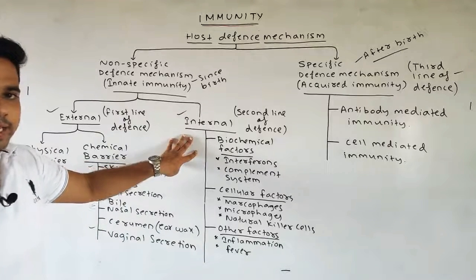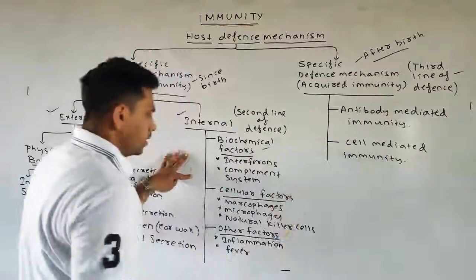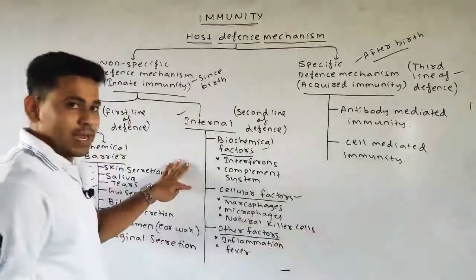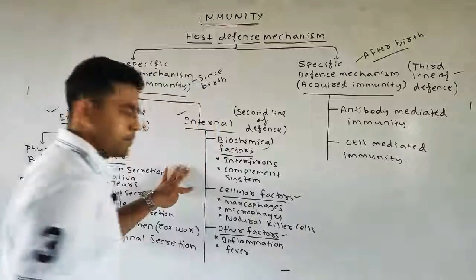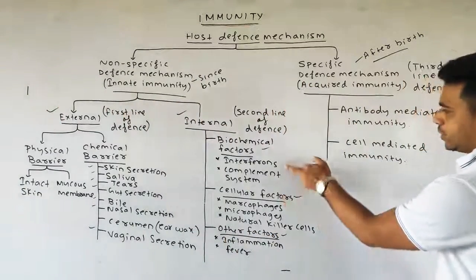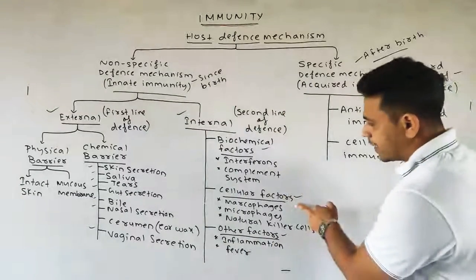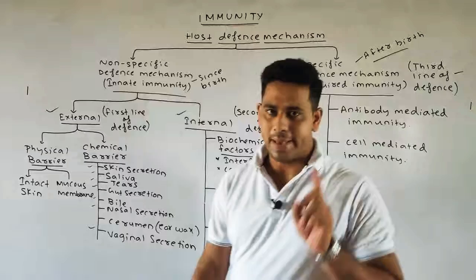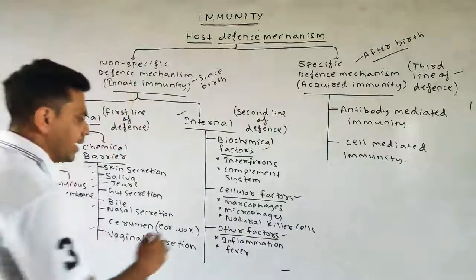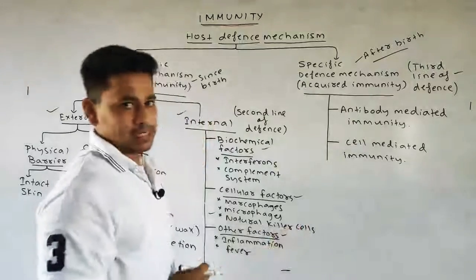Whereas the internal innate immunity is broadly divided into 3 types: the biochemical factor, the cellular factor, and last one is the other factors. Biochemical factor is divided into 2 types: interferon and the complement system. Whereas cellular factor is divided into 3 types: macrophages, microphages, and the natural killer cell, or we can also say the NK cells.